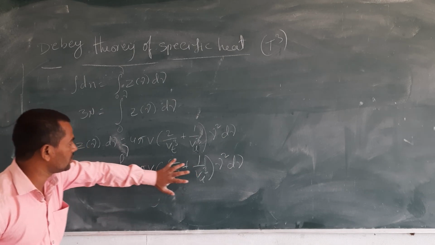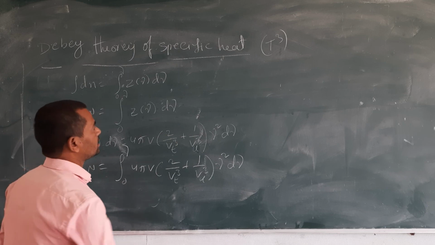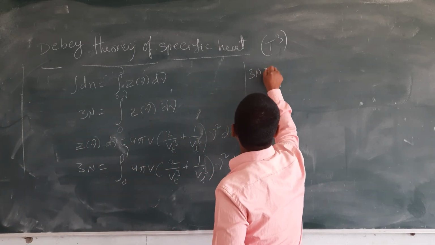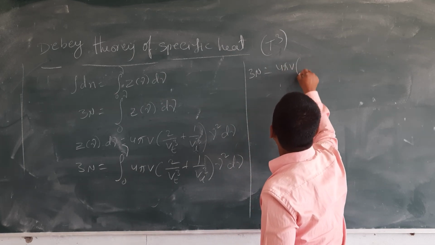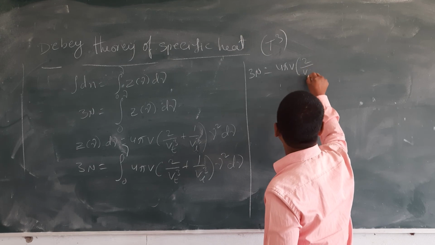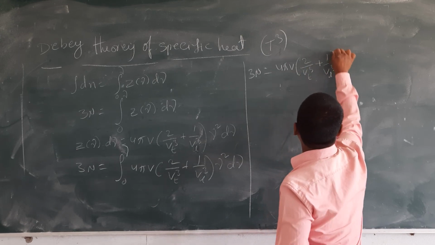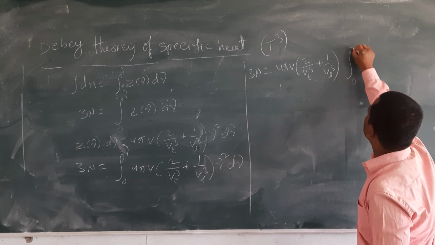So bring all the constants to this side, outside the integral. Then we write 3n is equal to 4 pi V into 2 by vt cube plus 1 by vl cube, integration from 0 to nu, nu square d nu.